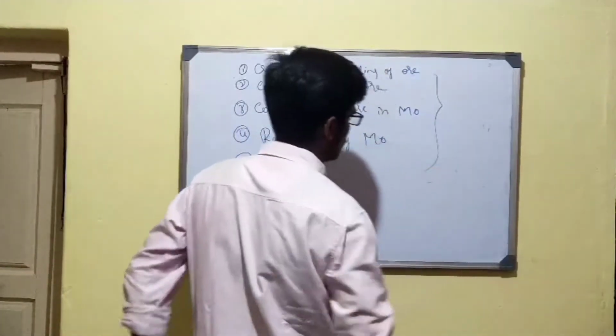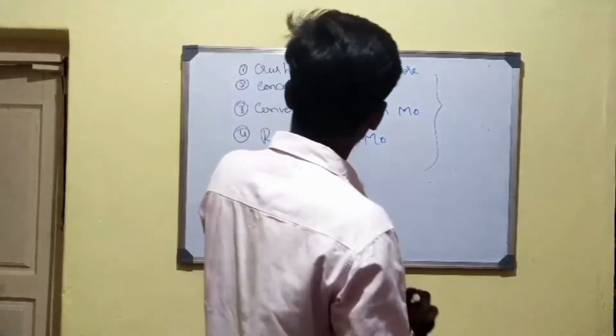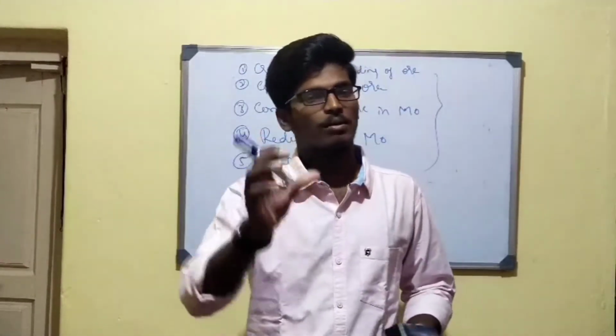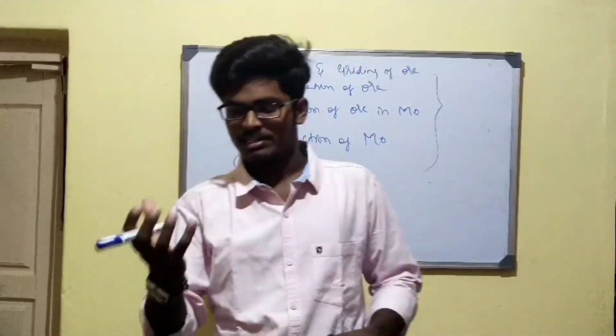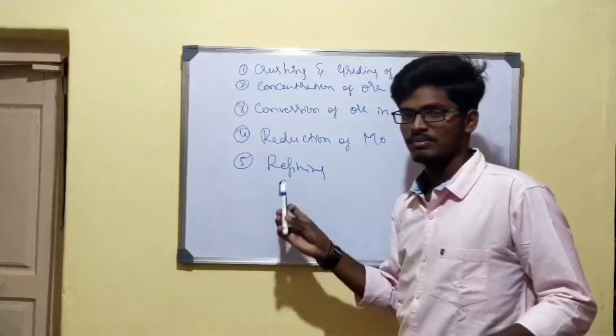These are the 5 processes. These are the 5 steps or 5 processes we have for the extraction of an element or metal from the respective ore. For example, if you take hematite, that hematite contains iron metal. For the extraction of iron metal from that hematite ore, we have to follow these 5 steps.